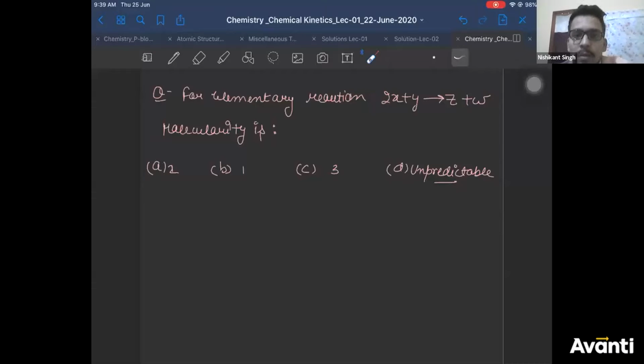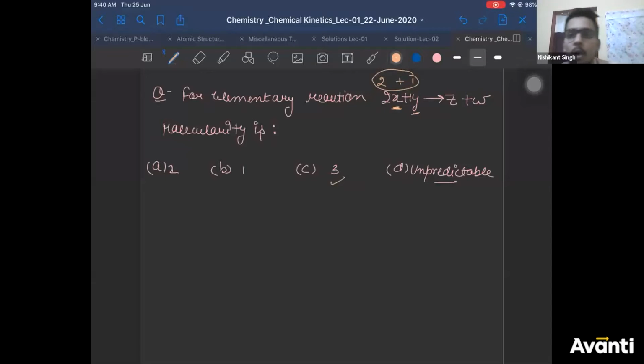Actually, many of you have still voted A, B, and D. I'm surprised. So yeah, it's molecularity. Since it's an elementary step, the coefficient of x is 2, the coefficient of y is 1. So 2 plus 1 is your molecularity, 3.